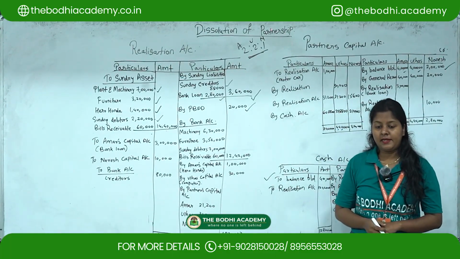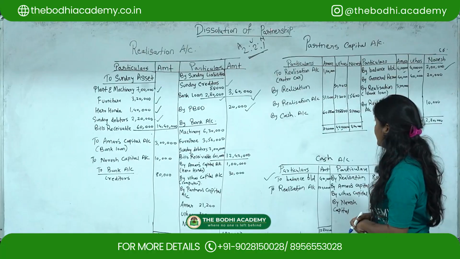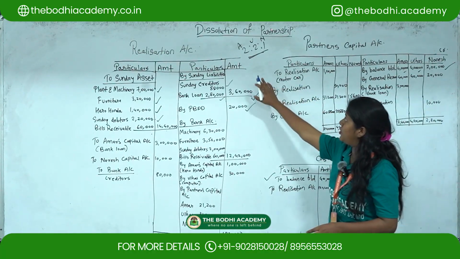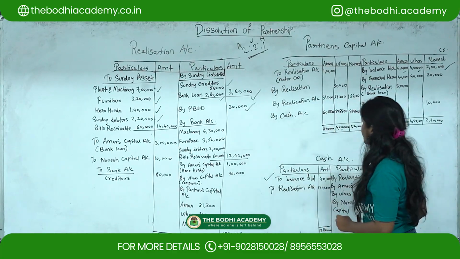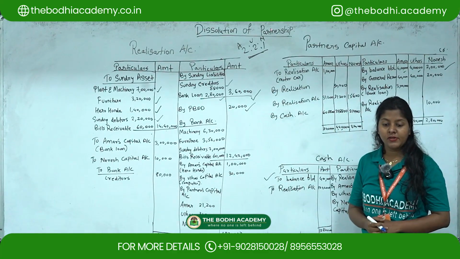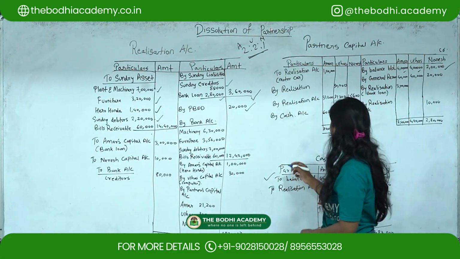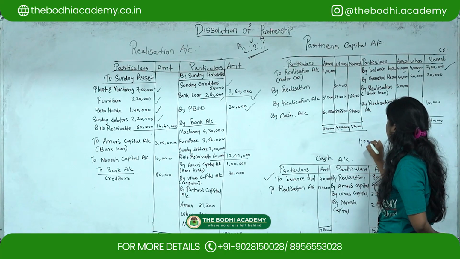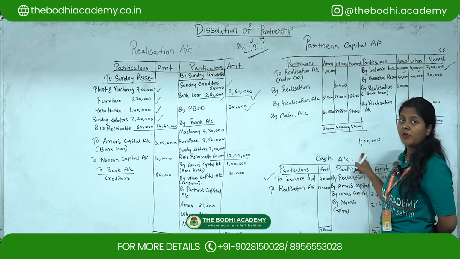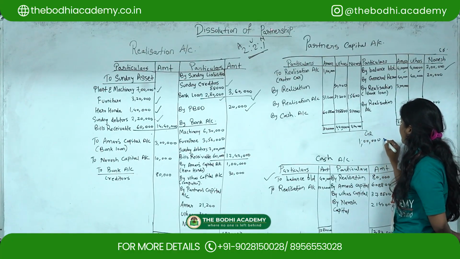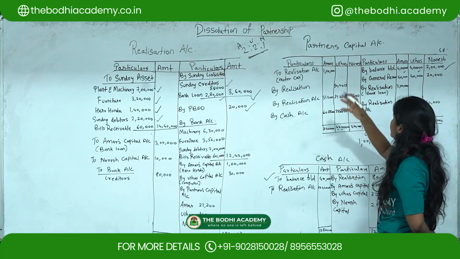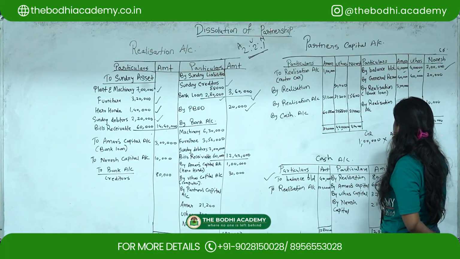Okay. Then next is general reserve, what they have given. So as we know that we distribute general reserve in the partners' ratio. So general reserve, the total amount they have given as 1 lakh. So what you have to do is, the total amount of general reserve is 1 lakh, multiplied by Amar's ratio first.